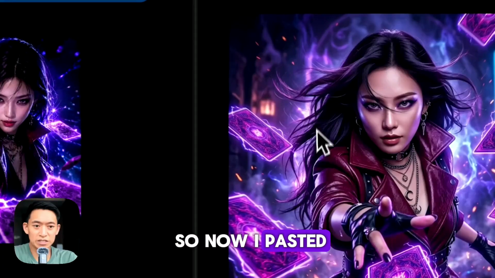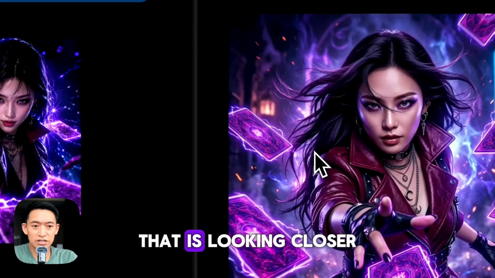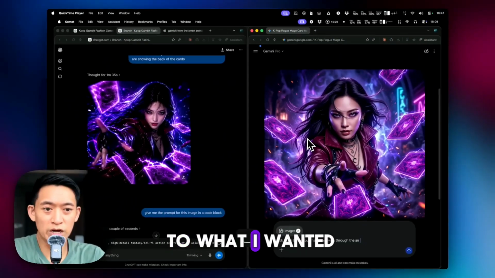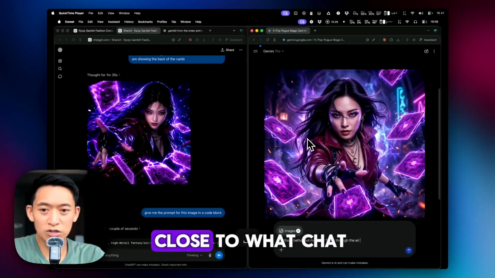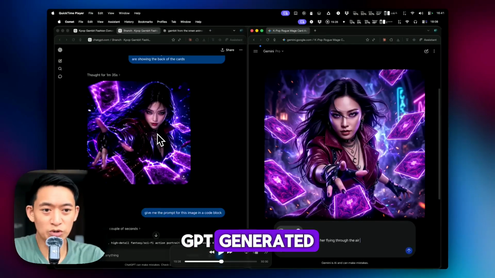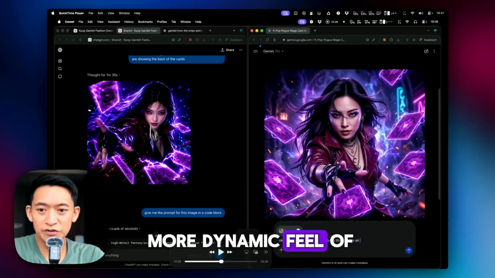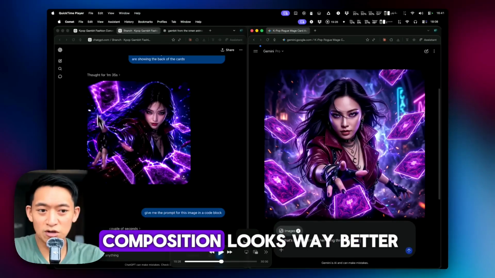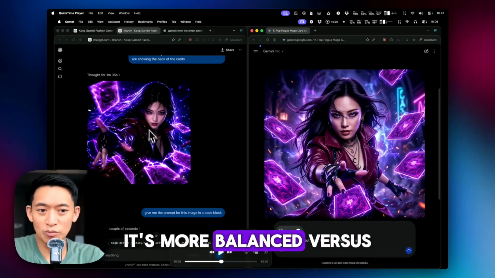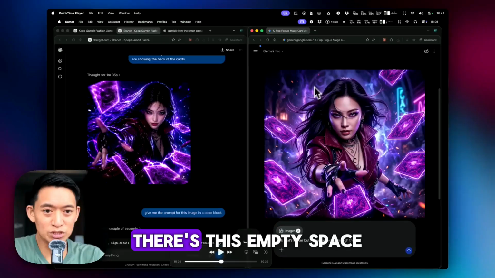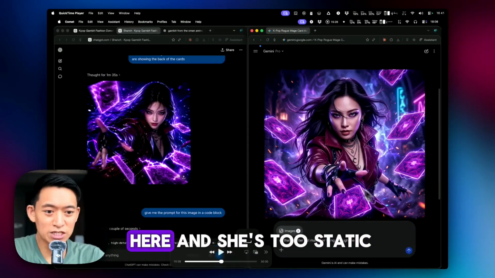So now I paste it in, and boom. That is looking closer to what I wanted, but it's still nowhere close to what ChatGPT generated. I really like the more dynamic feel of this one, and the composition looks way better. It's more balanced versus this one. You know, there's this empty space here and she's too static.